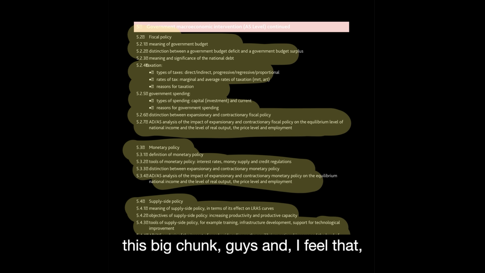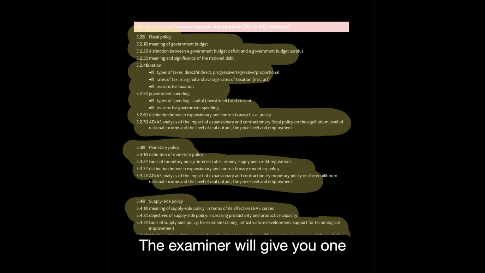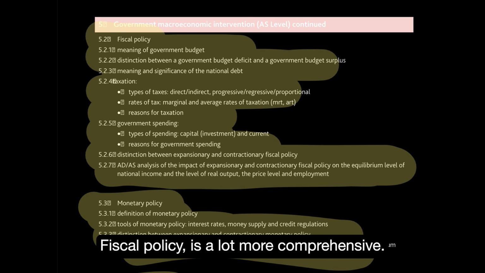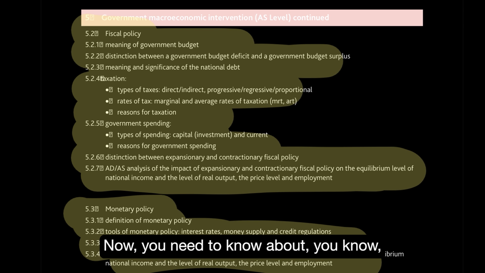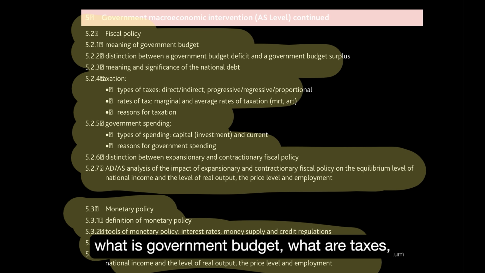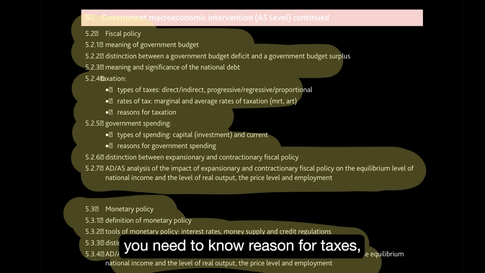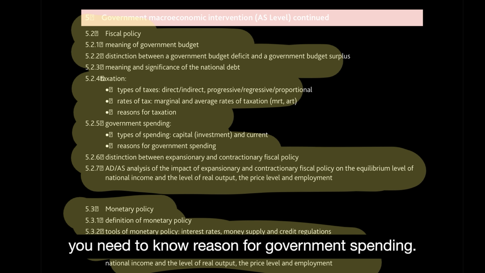Then comes this big chunk, guys, and I feel that now that policy has come explicitly in the AS, the examiner will give you one question from one of these fiscal, monetary and supply side policies. Fiscal policy is a lot more comprehensive now. You need to know about what is government budget, what are taxes, what are the different kinds of taxes. You need to know reason for taxes. You need to know reason for government spending.